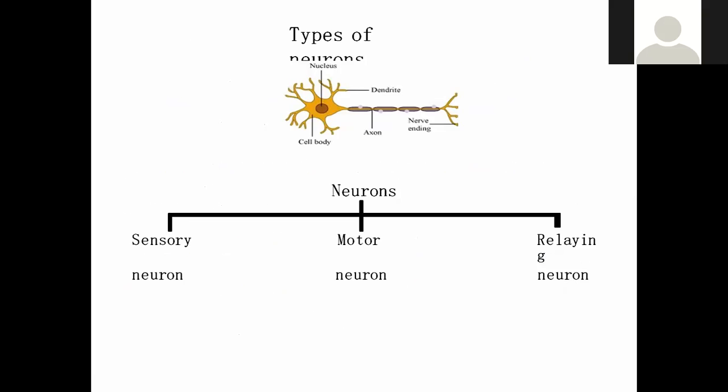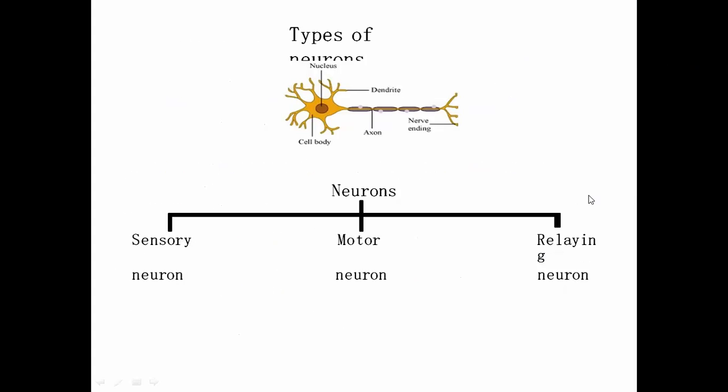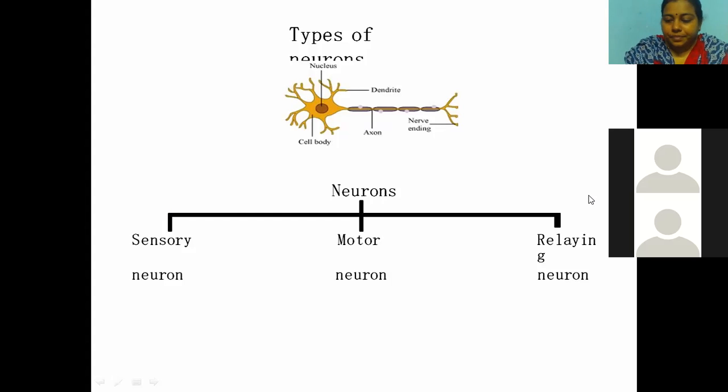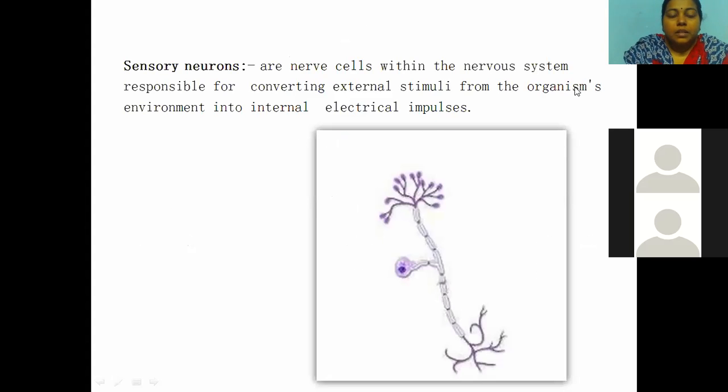See, there are so many types of neurons, children: sensory neurons, motor neurons and relaying neurons. Let us study sensory neurons.